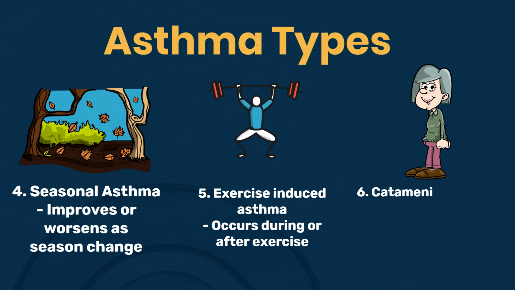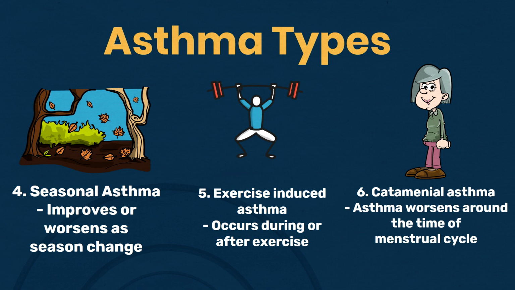The last type of asthma is catamenial asthma or perimenstrual asthma. This asthma worsens around the time of the woman's menstrual cycle.